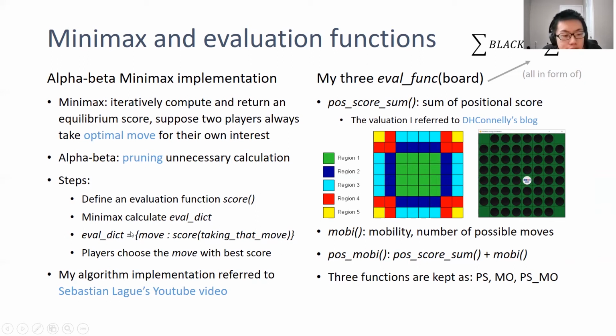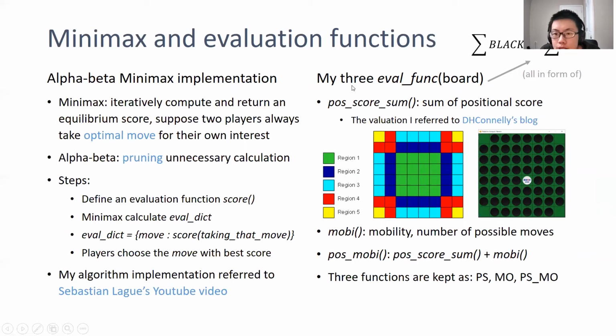With this tool implemented, we can find an evaluation dictionary where it has the move as its key and the score as its value. At last, a player always chooses the move with the best score as the optimal solution. My algorithm implementation was mainly from Sebastian Lague's YouTube video. Next, I will talk about the evaluation function.